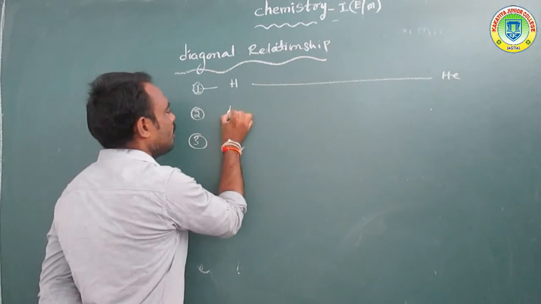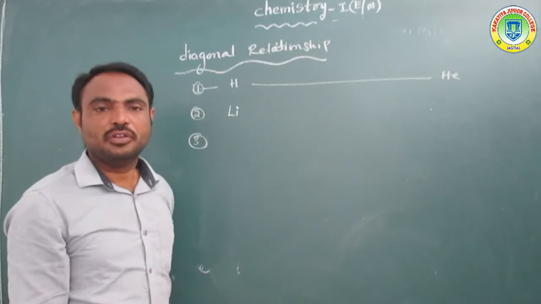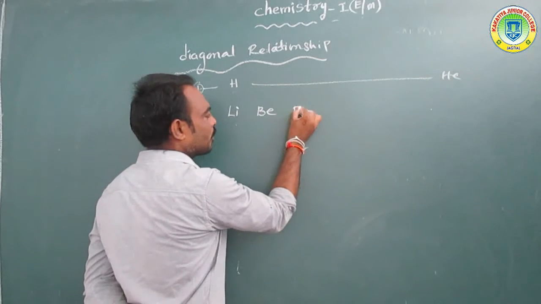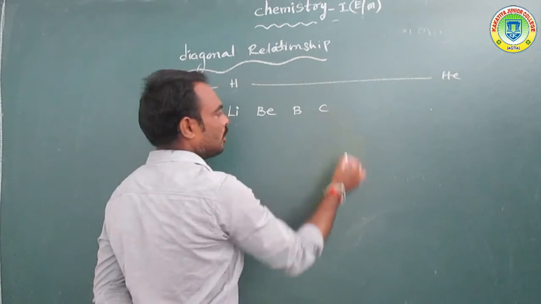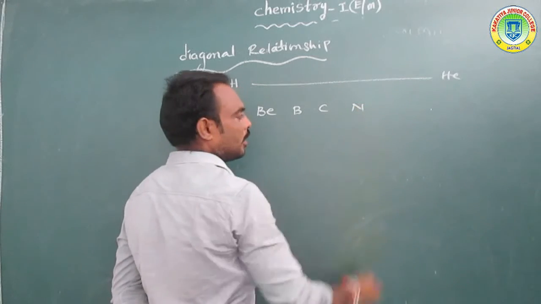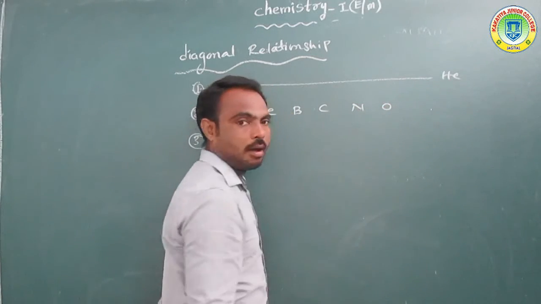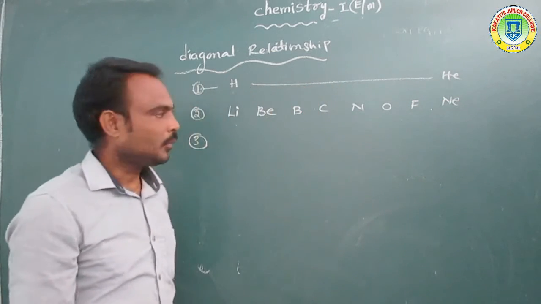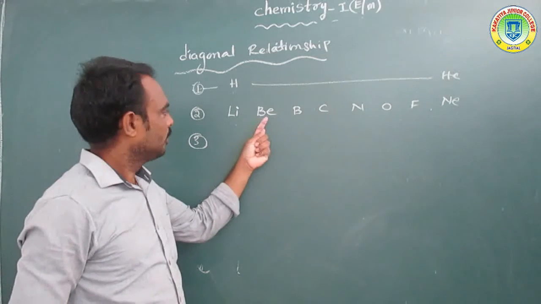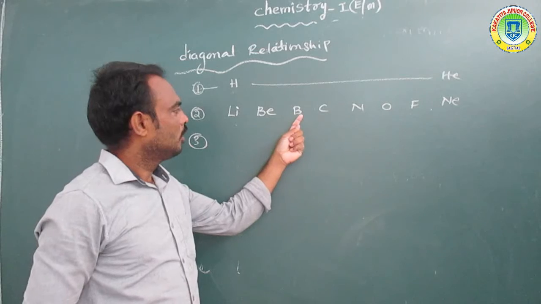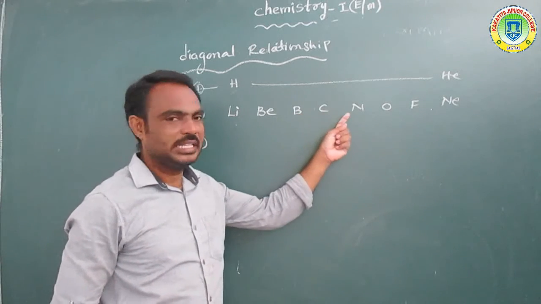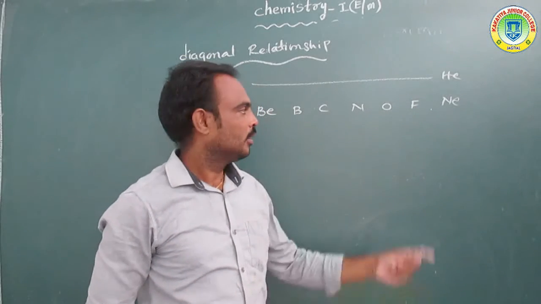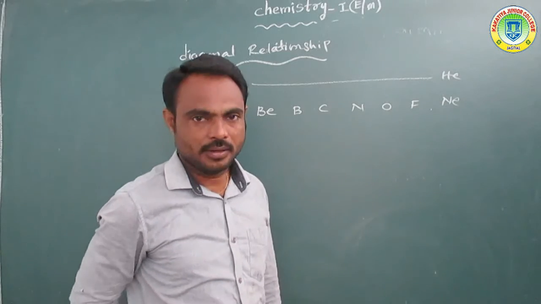Next, the second period starts from lithium. So lithium, beryllium, boron, carbon, nitrogen, oxygen, fluorine, neon. Lithium 3, beryllium 4, boron 5, carbon 6, nitrogen 7, oxygen 8, fluorine 9, neon atomic number 10.